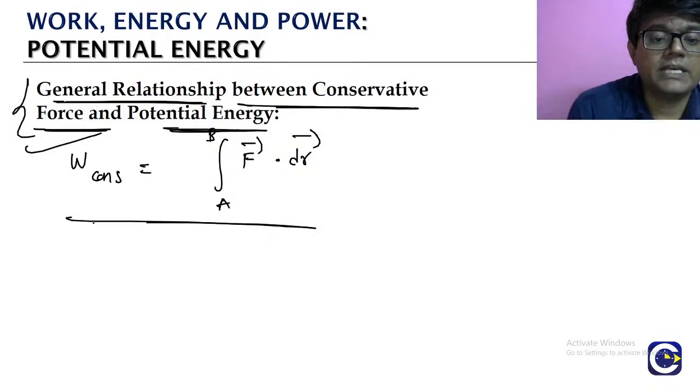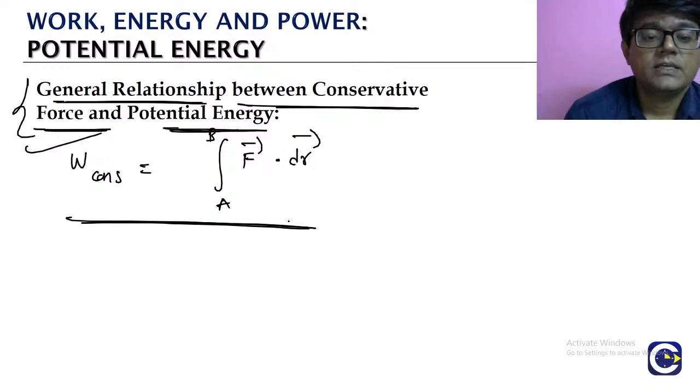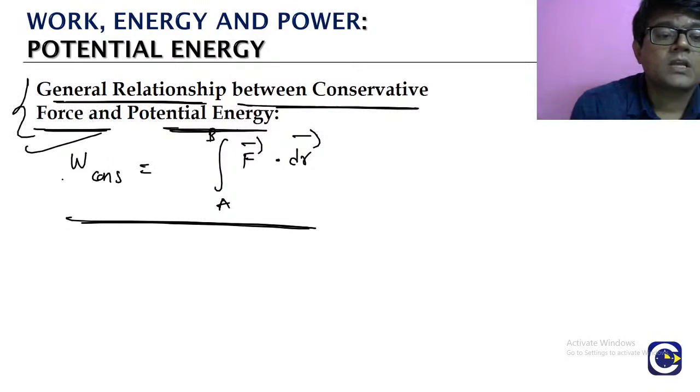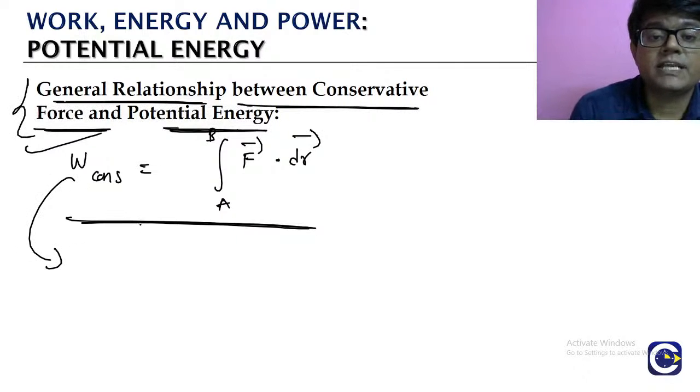Why are we taking this? Because we don't know whether the force is going to be a constant value or a variable value. That's why we are going with this general result. What is it? Work done by the conservative force is equal to the integration of F dot dr. Now what is the relation between the work done by the conservative force and the potential energy?